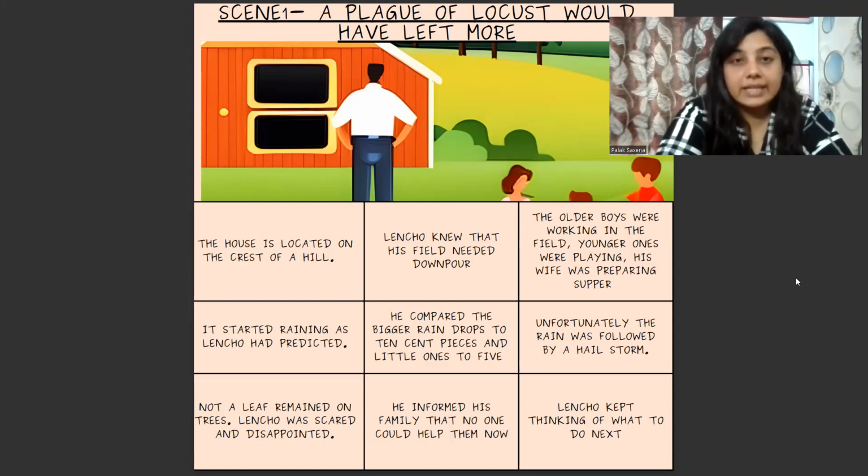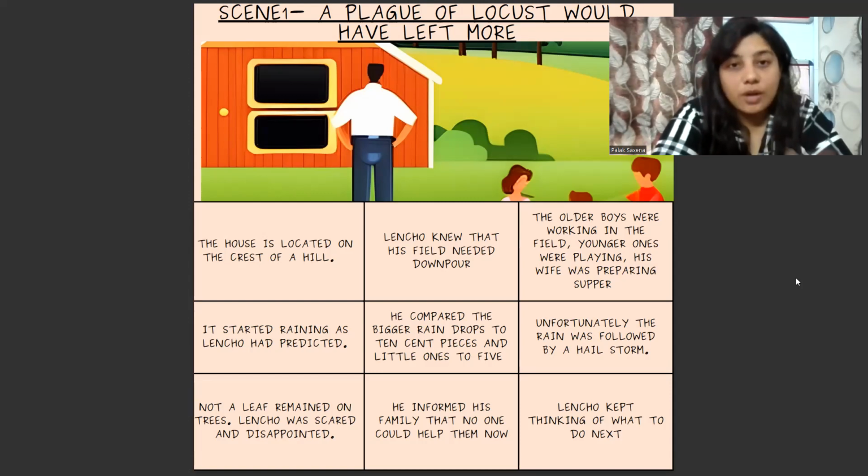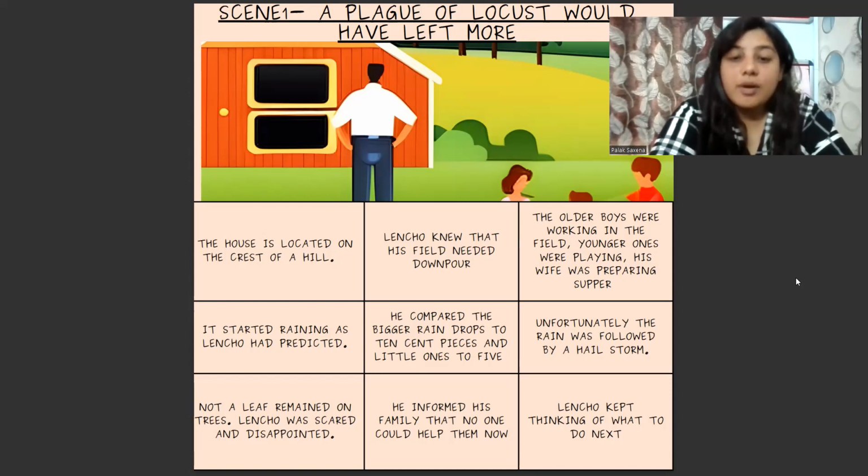Now imagine the hailstorm has already shaken off all the leaves of the trees. Lencho was scared and disappointed. What else can we expect? Lencho wanted water so that his crops would grow. But instead of the crops growing, there was no leaf. Forget about the crop, all the trees and all the leaves were vanishing, and so would the crops. Now what to do? He informed his family that no one could help them now.